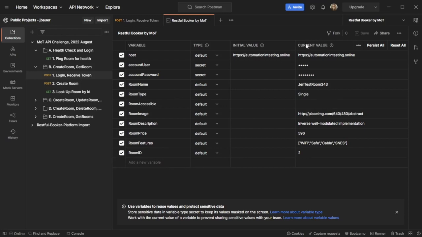However, this current value, if you just use this, will ensure that it stays local to your local install of Postman or wherever you're using it, and it does not sync to the cloud. So I tend to put passwords and authentication things in that current value field, and try to keep that separate from the initial value just so it doesn't sync up. Again, we're just playing with the RESTful Booker API, so there's nothing critical going on here, but I just would love to show you guys a best practice here as well.